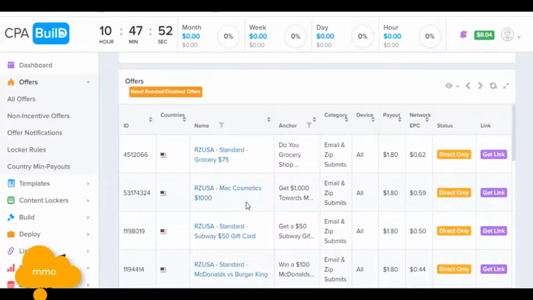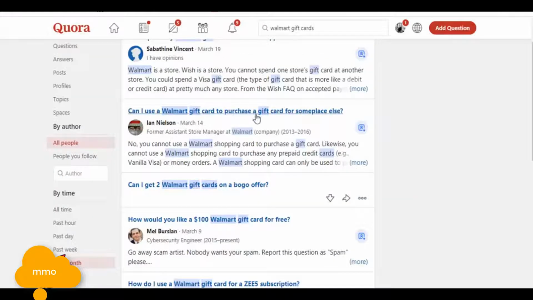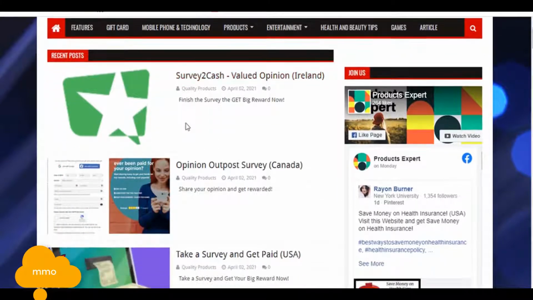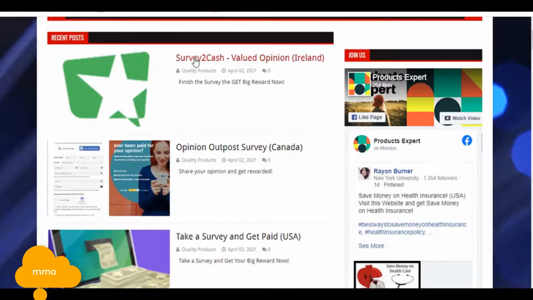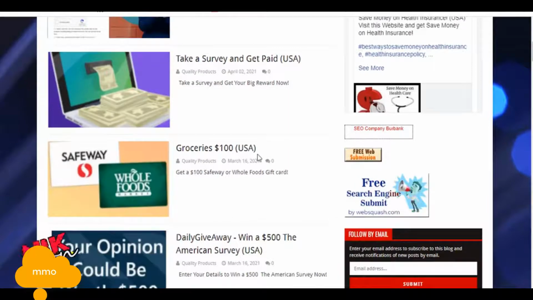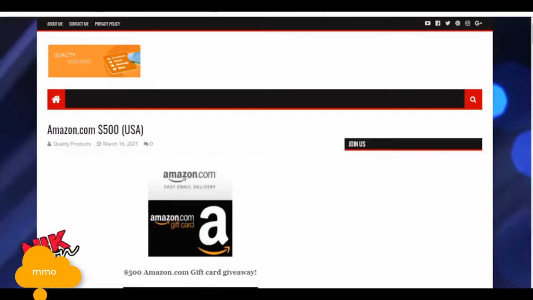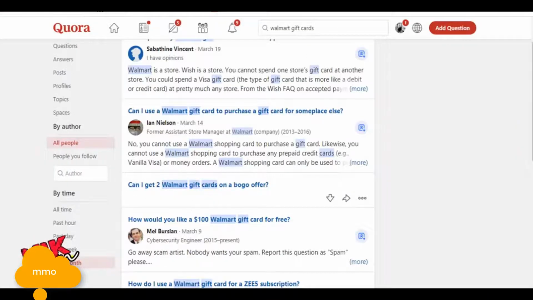So you can go with WordPress, or if you don't know how to create a WordPress website, or you don't have any money to purchase a domain or hosting, you can go with Blogspot for free. Here you can see in Blogspot you can create a website like this one. It's more like a WordPress website, but here they just post all survey offers or gift card giveaway offers, and you can promote this website post link in the question answers.